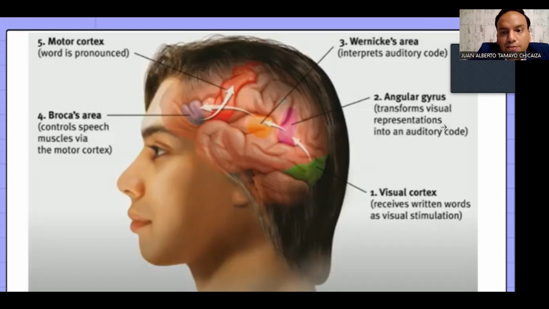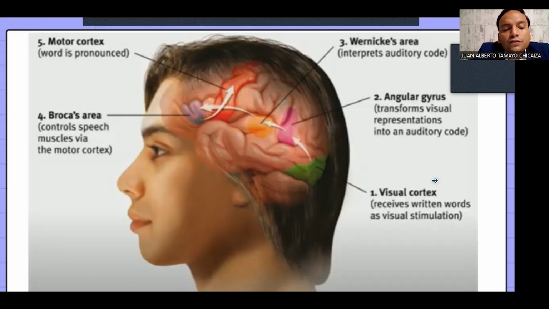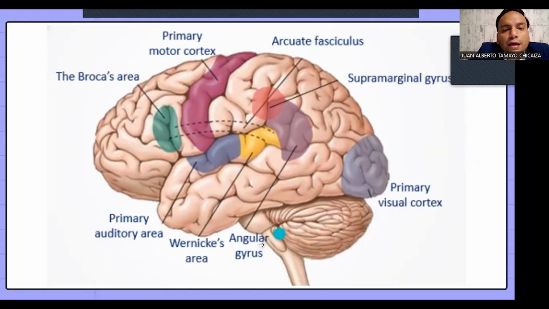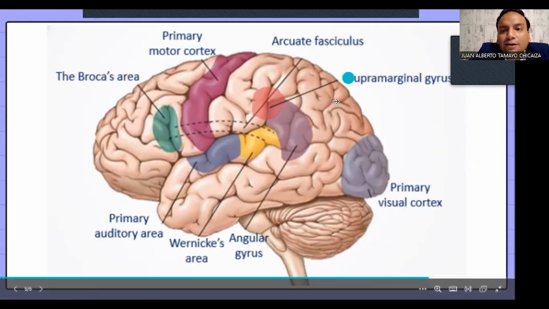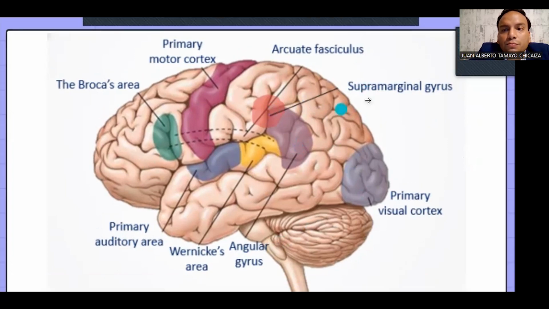And last but not least, we have the supramarginal gyrus, which is here. Just a second. Here you have everything at once. On this side, the one in pink, is the supramarginal gyrus, which is located in the frontal lobe of the brain. It is also involved in phonological processing and verbal working memory.